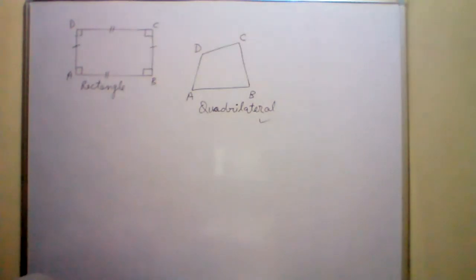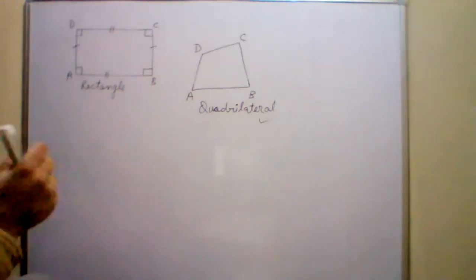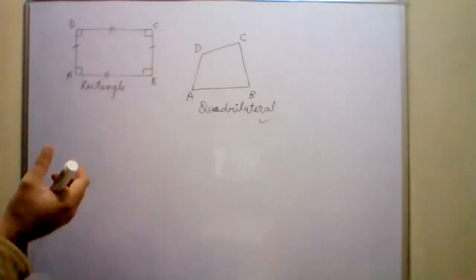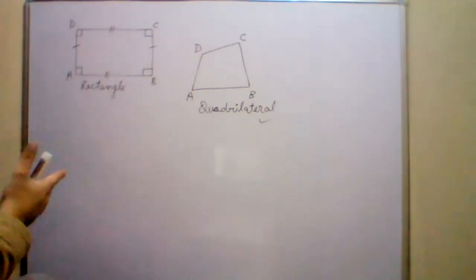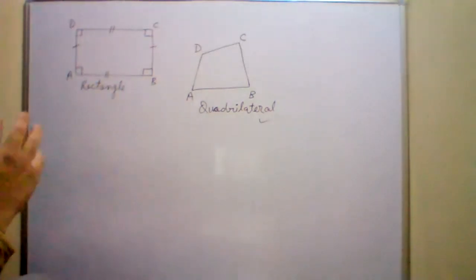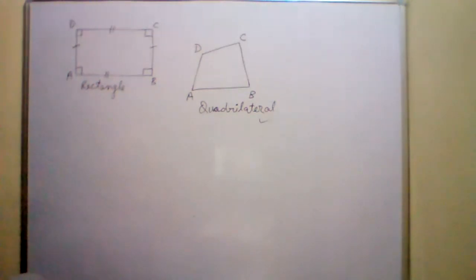Sir, how many types of degrees are there? Sir, one is of direction, one is of heat and cold. Degree is a unit for temperature as well as for angle. So degree is a common unit used for both. The word degree is used for the unit of angle as well as for the unit of temperature. It is used in both places. Okay.